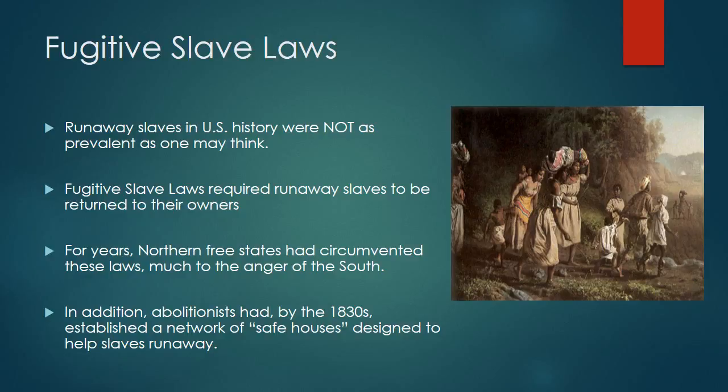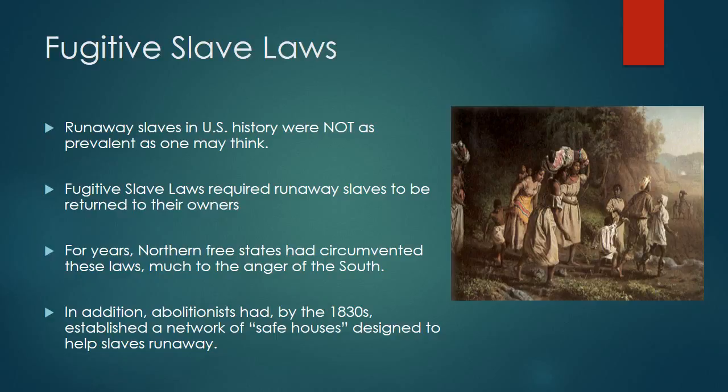To the South, it just looked like the North is ignoring these laws that they should be living up to. And from the abolitionist standpoint, it looked to Southerners as though Northerners were helping to encourage all of this. Now, I do have to be honest, most Northerners were against these fugitive slave laws because, it's kind of like this. They would have told a Southerner, look, if slavery is your thing, then it's your thing. Don't make us part of your thing.